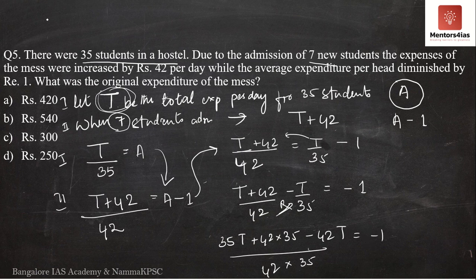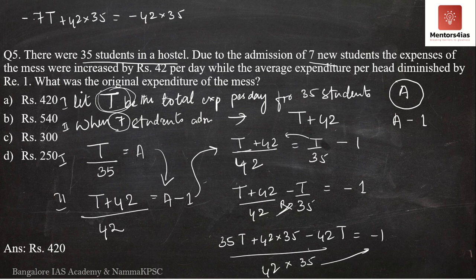Now I am going to write it over here. So see here, we have 35T and minus 42T. So minus 42T plus 35T is what? Minus 7T. Minus 7T plus 42 into 35 is equal to minus 1 into 42 into 35. I am going to take 42 into 35 to the right hand side.